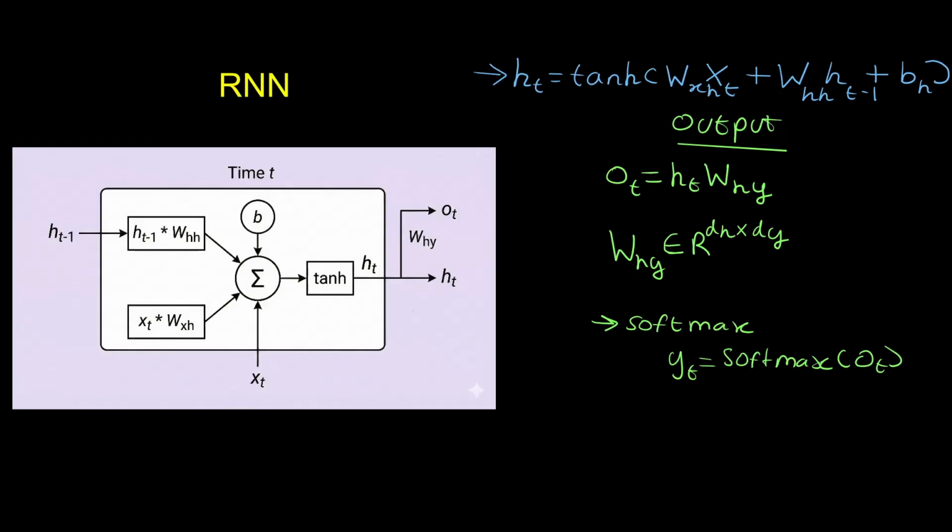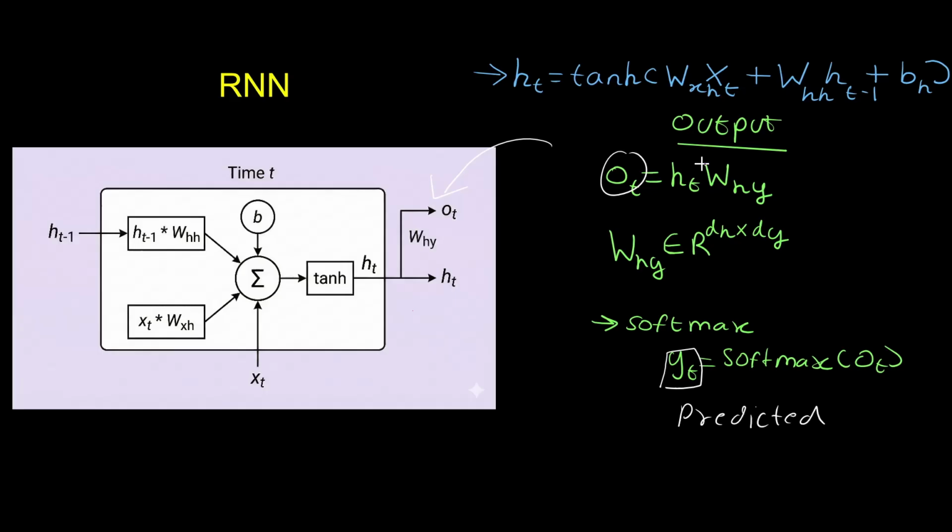Now let's talk about the output part in this RNN. It can be calculated at each iteration. Here we have the output state Ot from here. So in each state, we can predict the output. This is the predicted output Yt at the particular time step t.